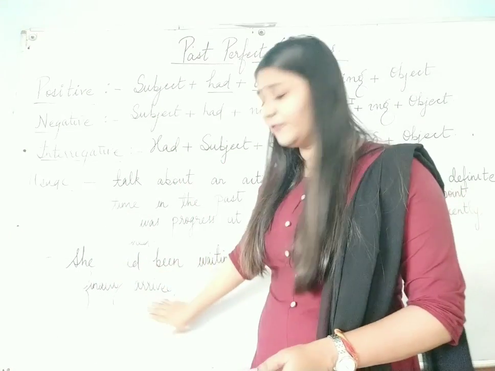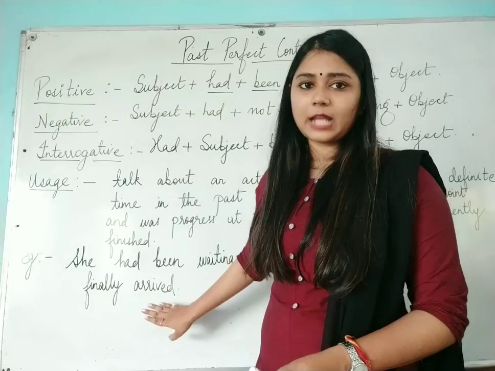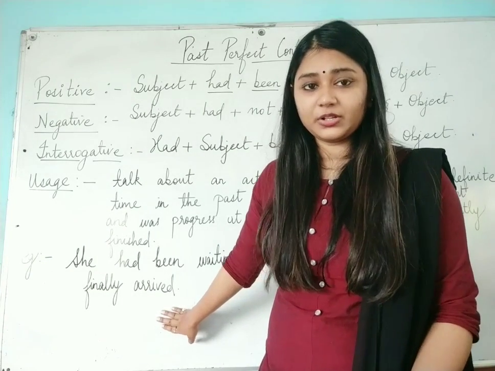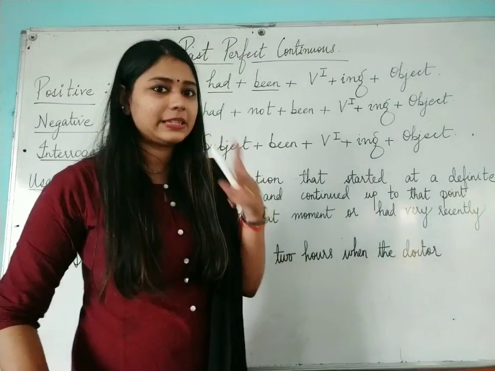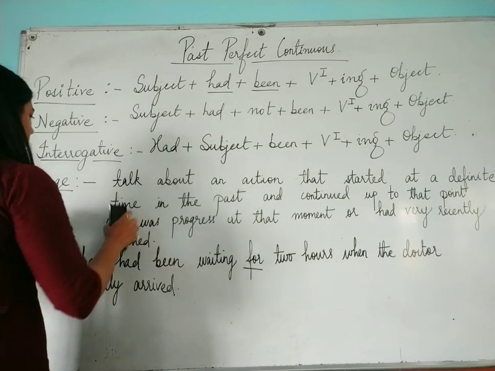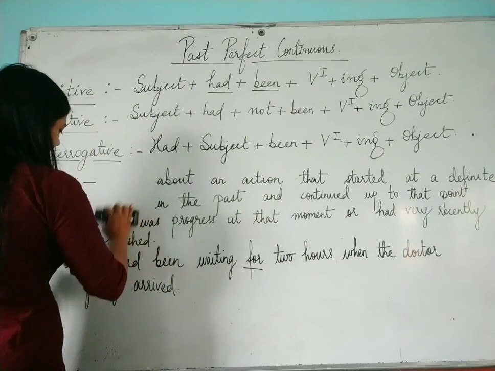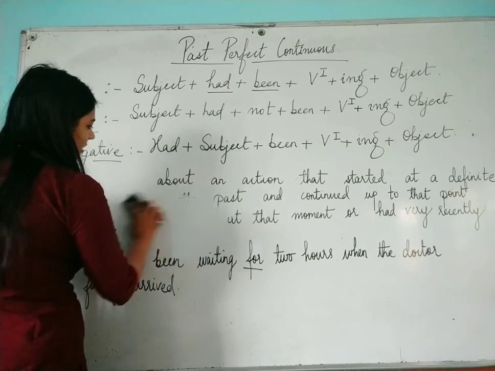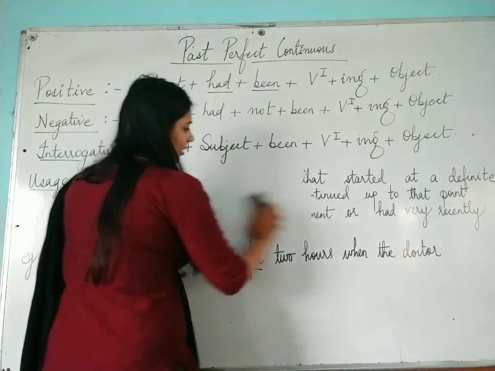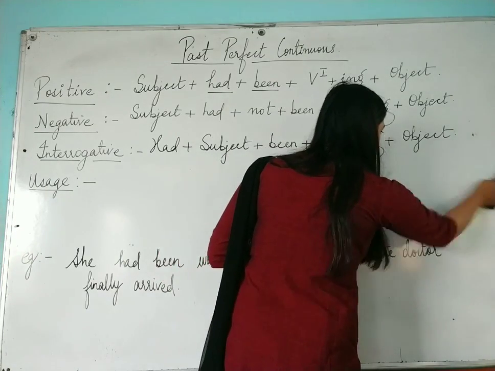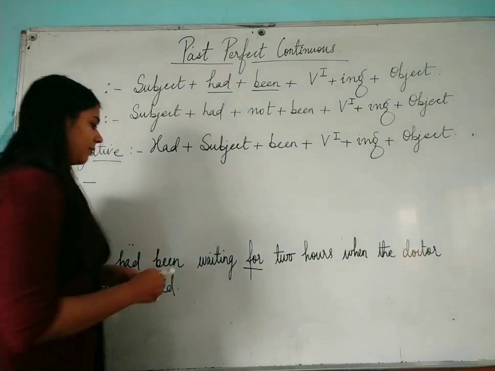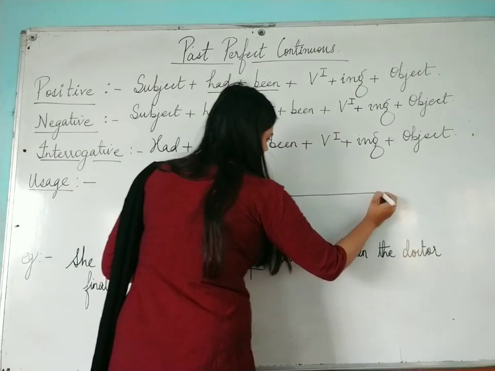Now, if I explain this example through diagrams, it will be more clear to you. Why? Because when we see things, it goes into our head for a longer duration as compared to when we listen to something. So if I talk about this sentence through a diagram, it will be like this.